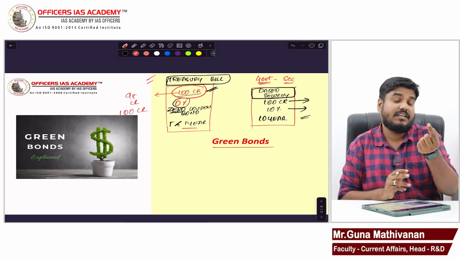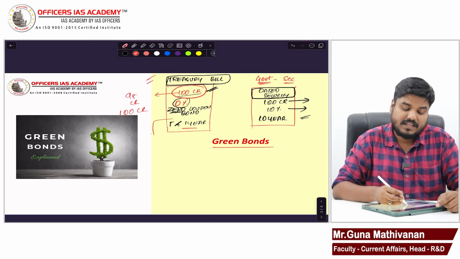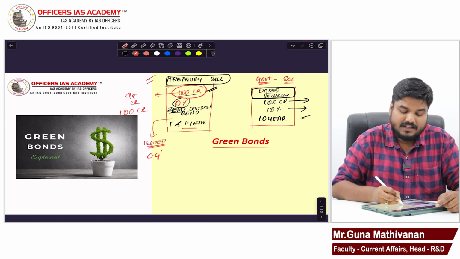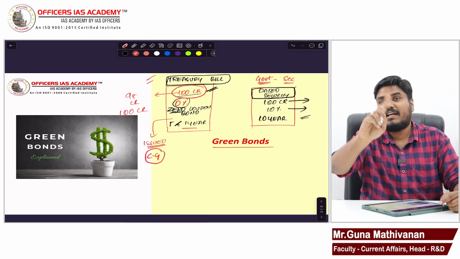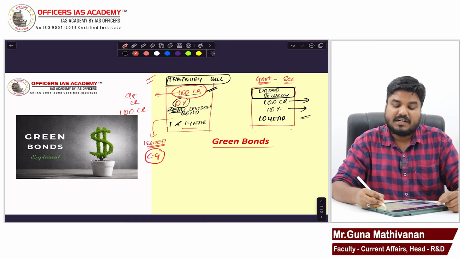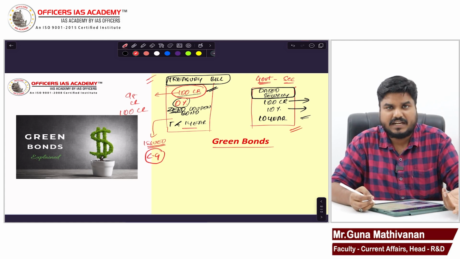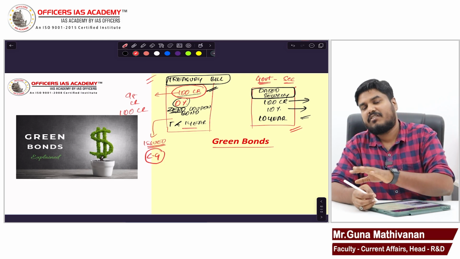Okay, one more information I'll give you. Treasury bills can be issued only by central government. State government cannot issue treasury bill. But dated security, both state government as well as central government can issue.